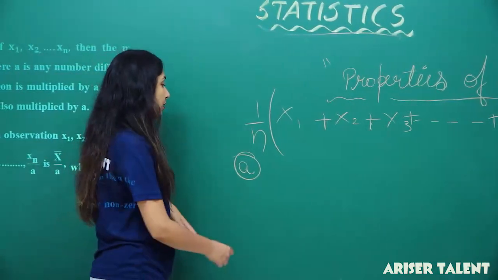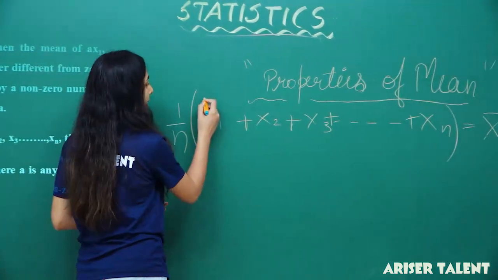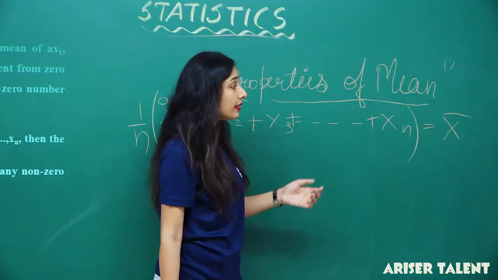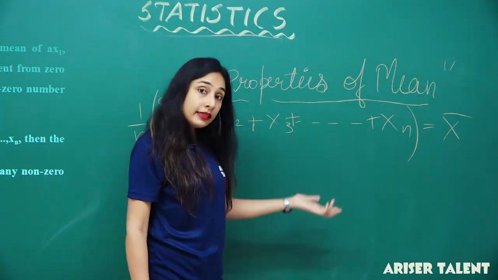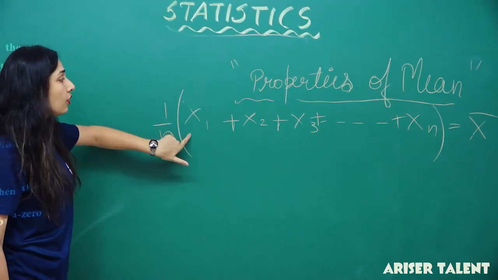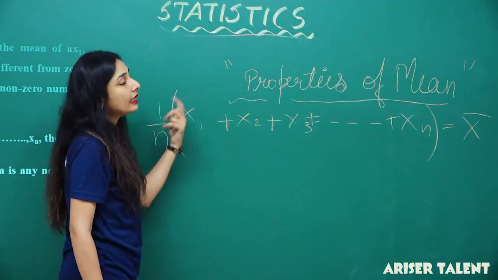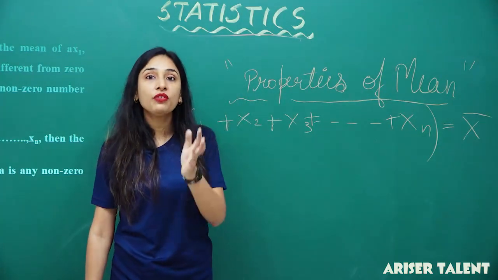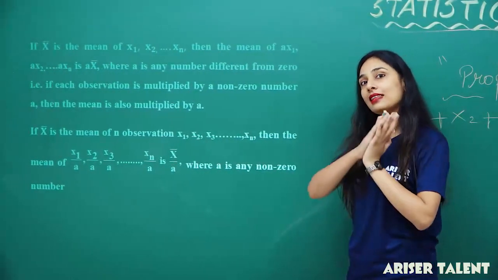And if you multiply by a, like ax1, ax2, ax3 up to axn, then the mean will also be multiplied by a. That will be a x bar. In the same way, if you divide all of the terms, not only x1, x2 or x3 but till xn, by a, then ultimately the mean will also be divided by a. How it will work, we will see in our next lecture.